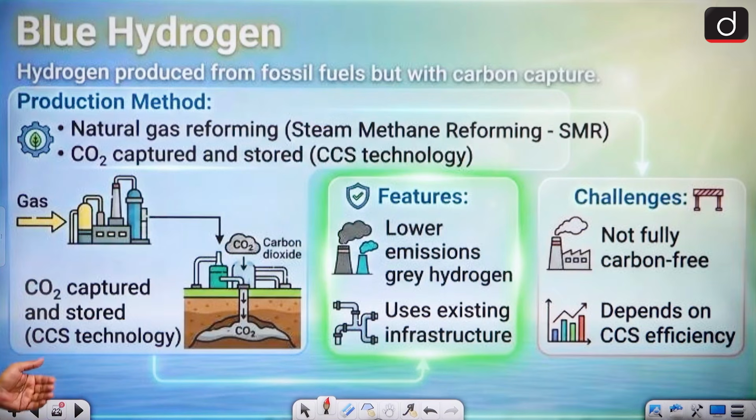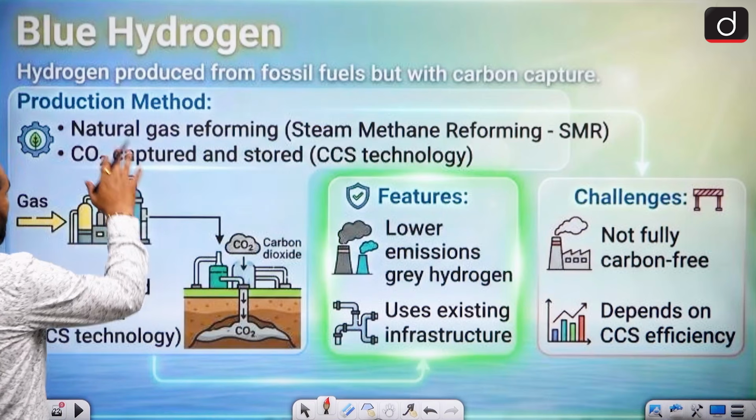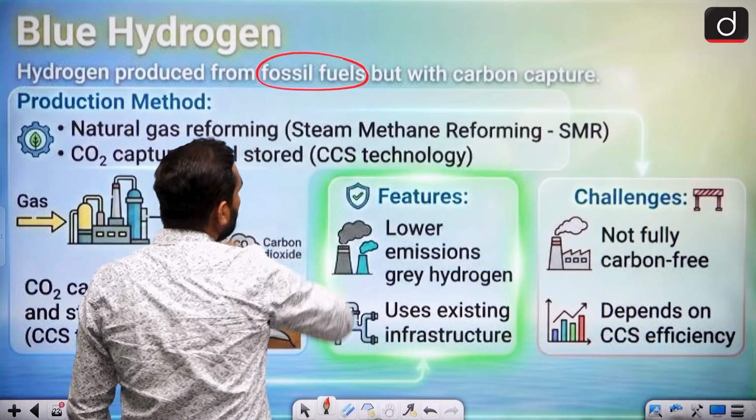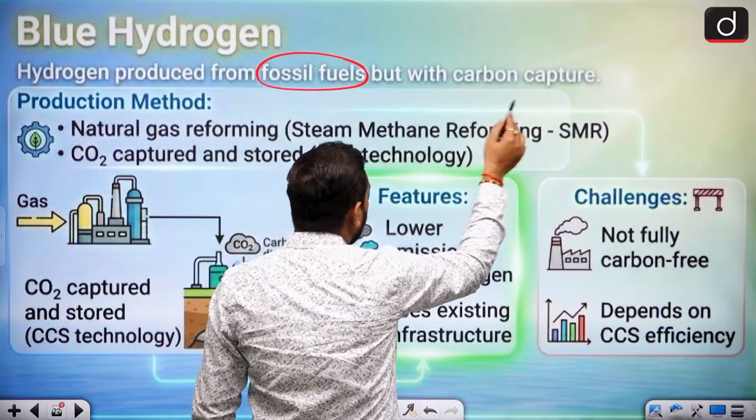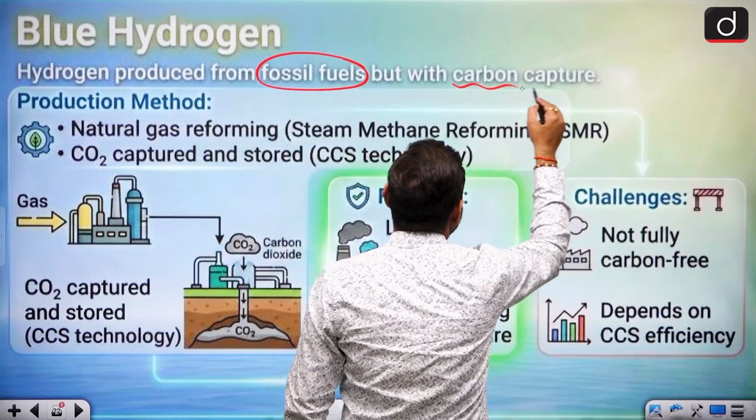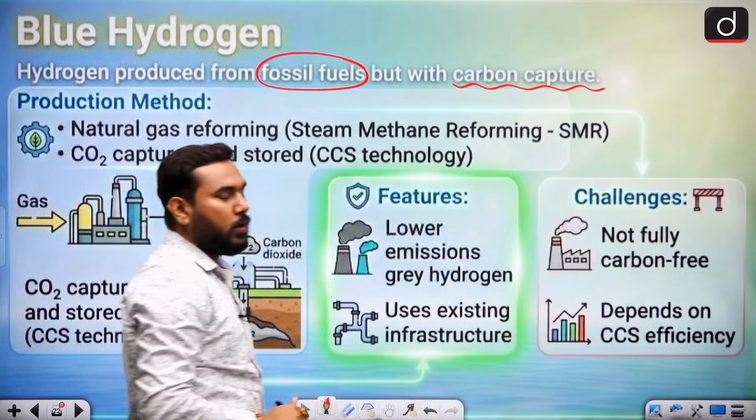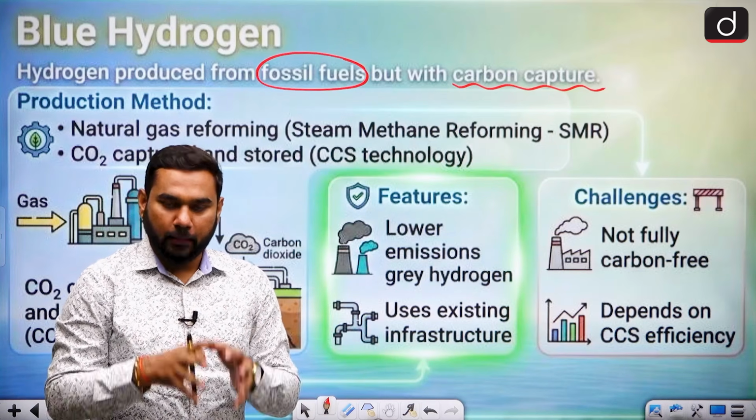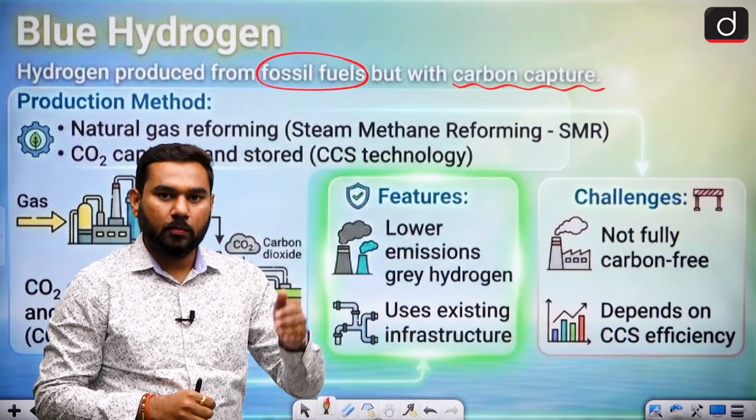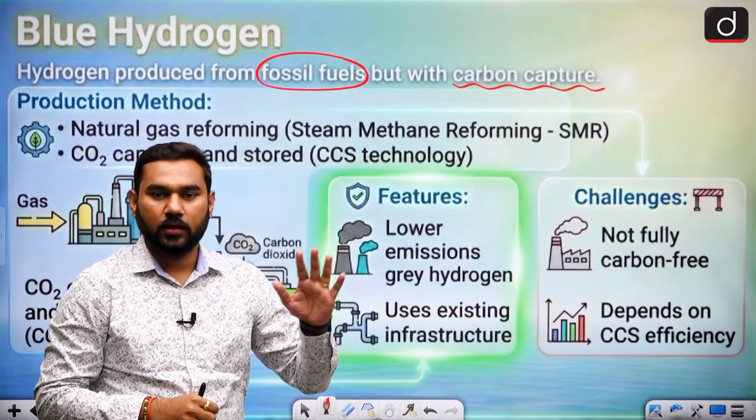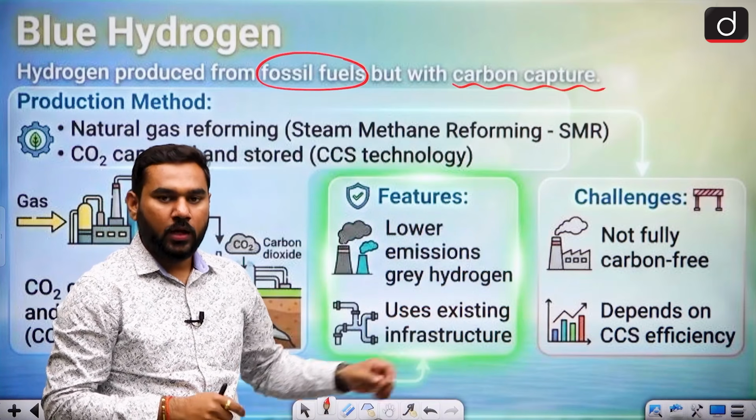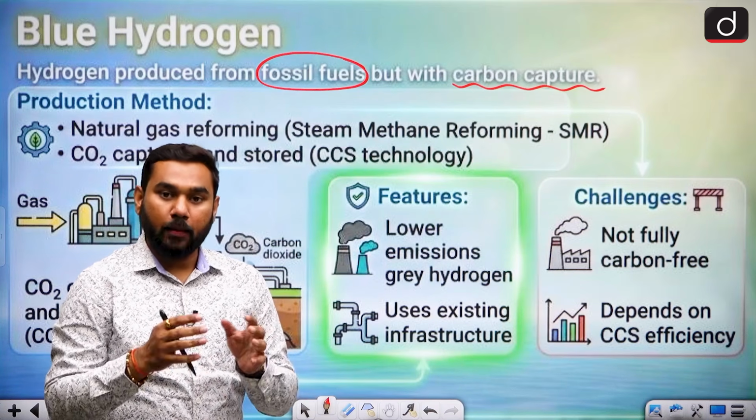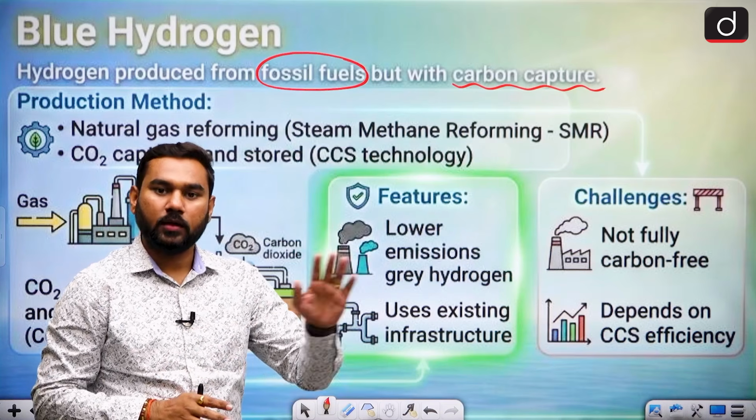When we talk about the second one, your blue, this hydrogen is produced from fossil fuel, but with carbon capture. Carbon capture means that with this technology, you also add one thing: it produces the carbon, but you can capture it. It means a smaller amount of carbon is emitted into the atmosphere. That is the basic reason behind it. Using fossil fuel, it produces the carbon, but you can capture it for less impact on the environment.